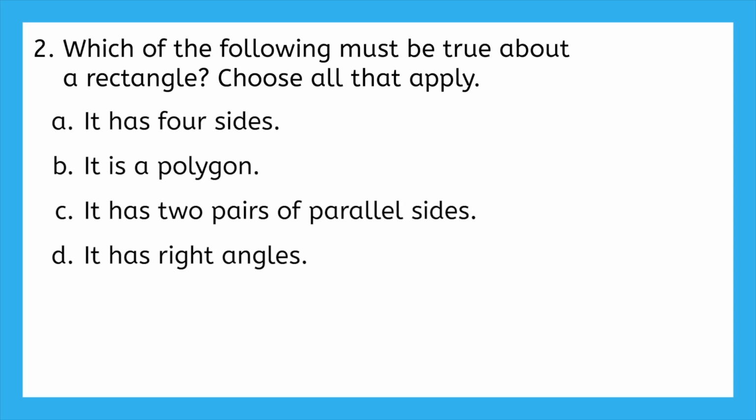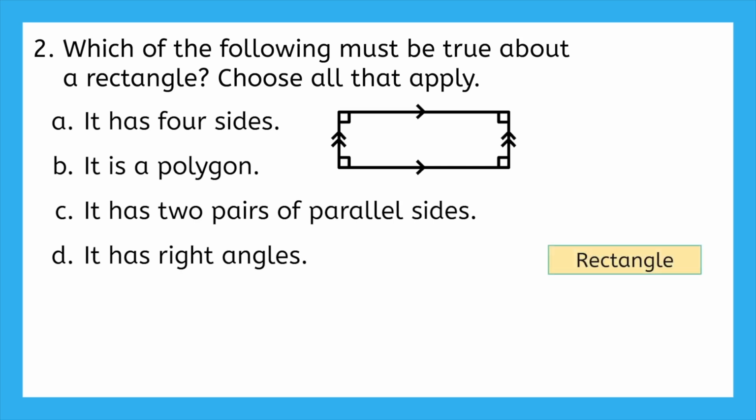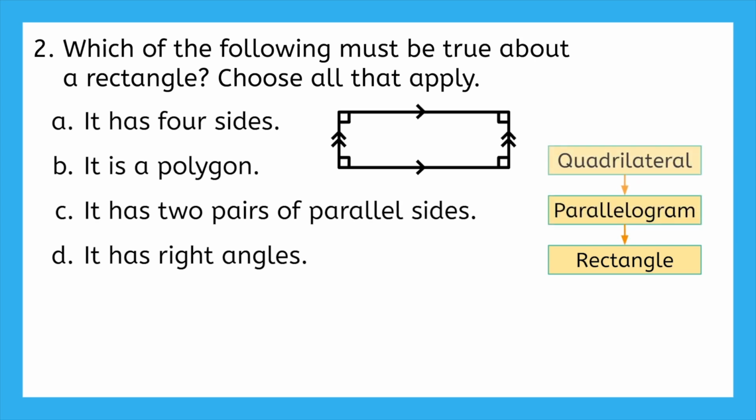The next problem says, which of the following must be true about a rectangle? And to choose all that apply. Pause the video and work through this now. Let's see. Here's a rectangle with the properties we learned about. It's a four-sided shape and has two pairs of parallel sides and four right angles. We can say that a rectangle is a more specific type of parallelogram, which is a more specific type of quadrilateral, which is a more specific type of polygon.